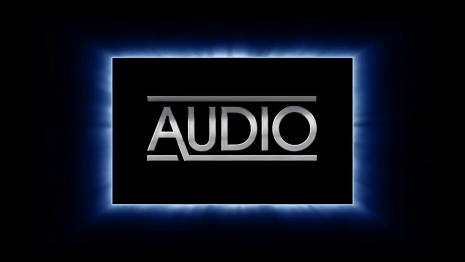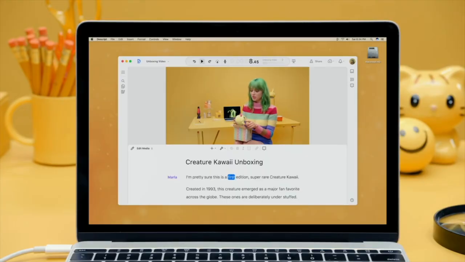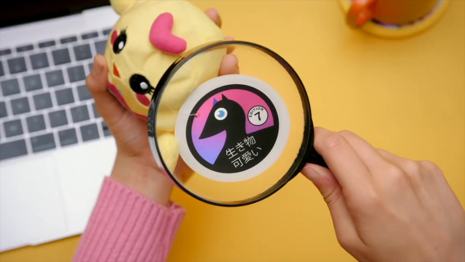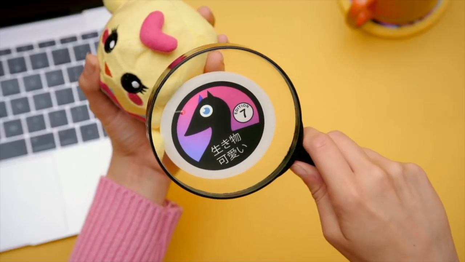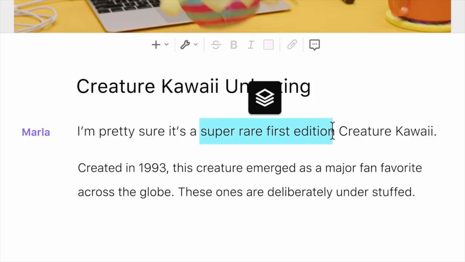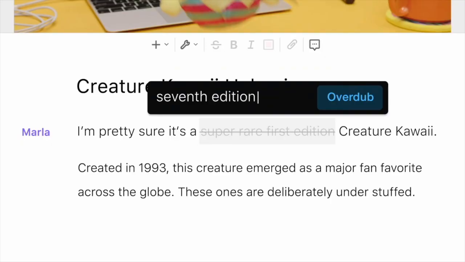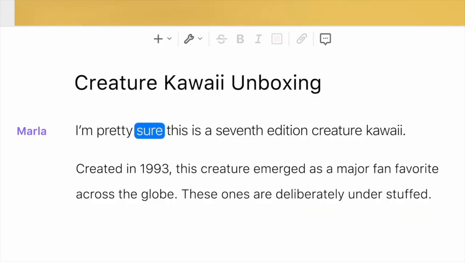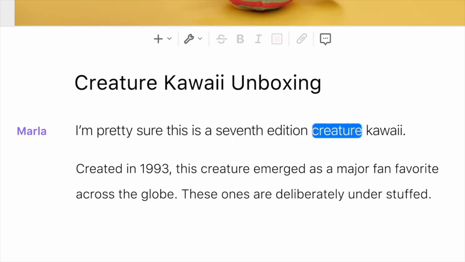But get this, Descript can turn your text back into audio. I'm pretty sure this is a 1st edition super rare creature kawaii. I was wrong. It's a 7th edition more common than water creature kawaii. It's called Overdub. Just type what you meant to say right into Descript. I'm pretty sure this is a 7th edition creature kawaii.